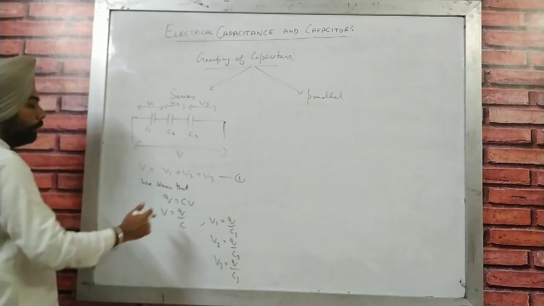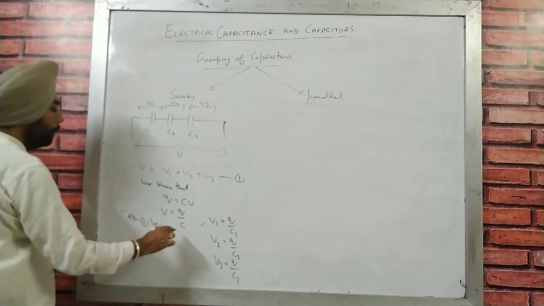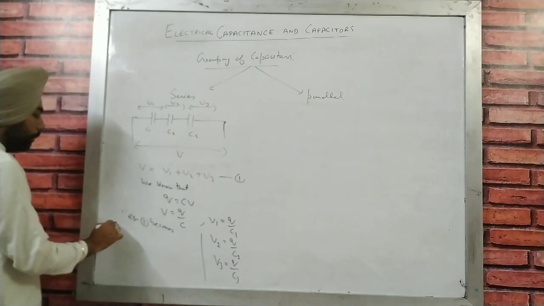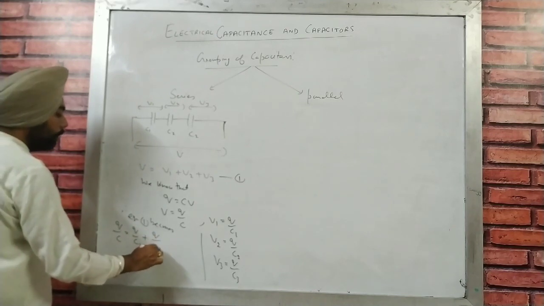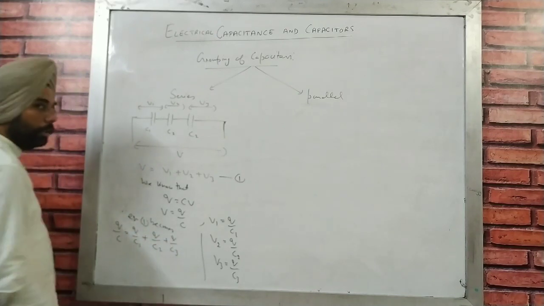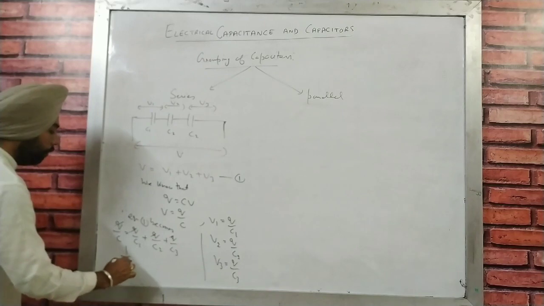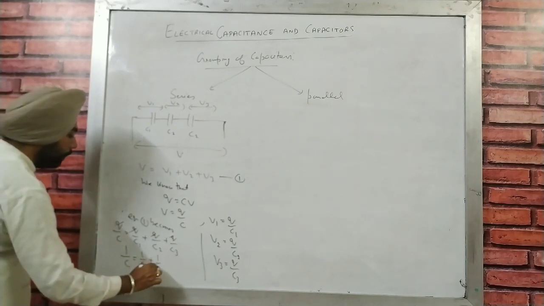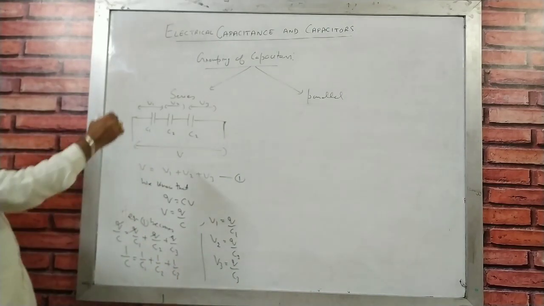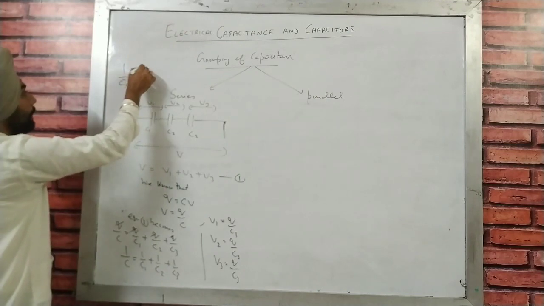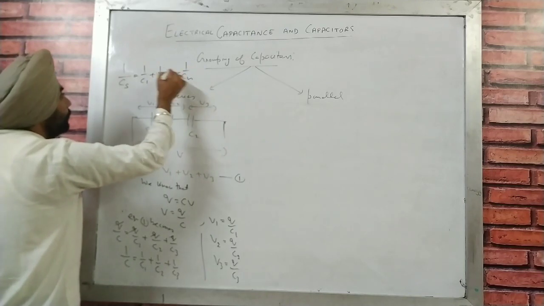So just putting those values here, equation 1 becomes Q upon C equals Q upon C1, Q upon C2 and Q upon C3. Now Q is cancelled out here. That is going to be the formula 1 upon C equals 1 upon C1, 1 upon C2 and 1 upon C3. Now that is going to be the formula for capacitors in series: 1 upon C1, 1 upon C2 and up to 1 upon Cn.